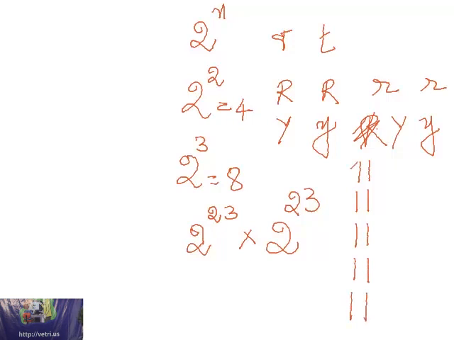One time this and this will go to one pole, and it may go in any way. As a result of that, 2 to the power of 23 types of spermatozoids are produced, and in combination with 2 to the power of 23 types of eggs, it will result in 2 to the power of 46 combinations, which is accounting for what is called variability in nature. No two human beings are the same or similar except identical twins. How is it happening? It is because of this independent assortment.